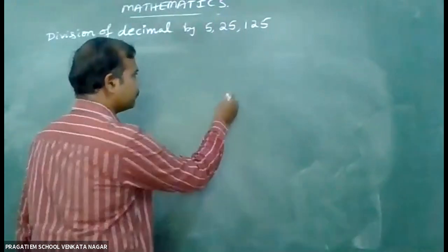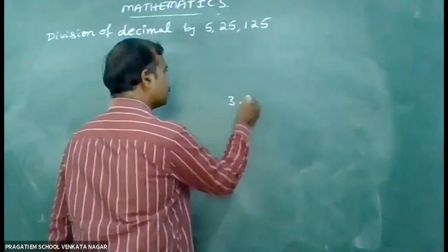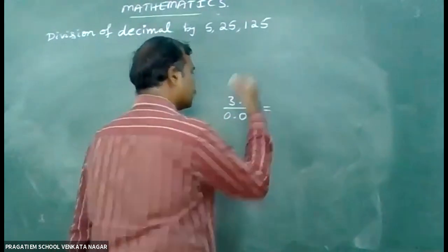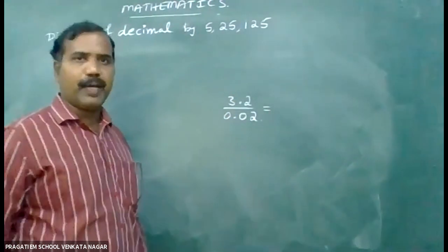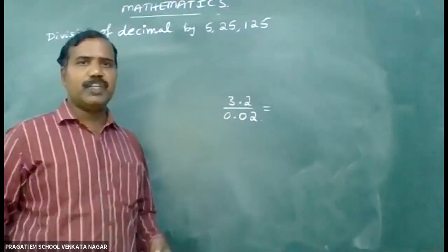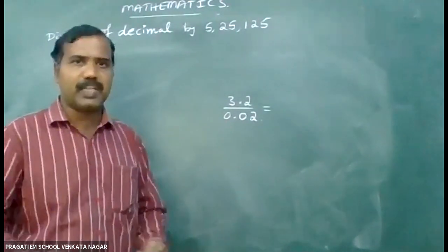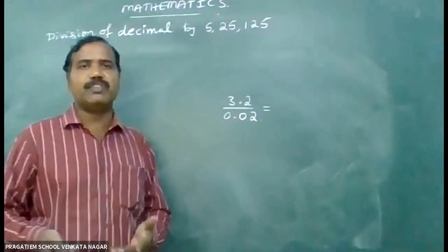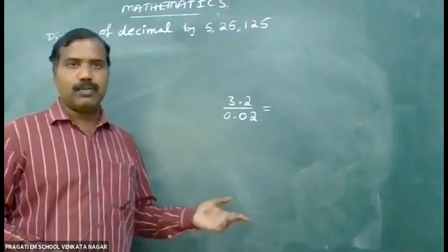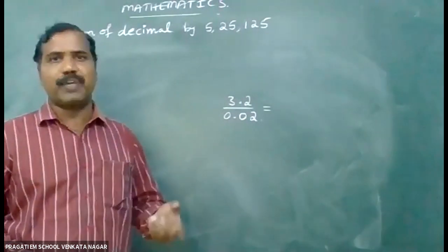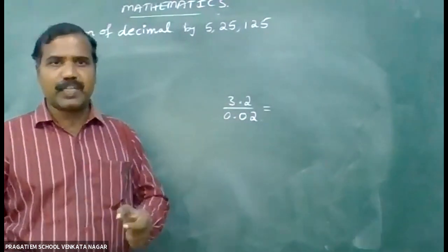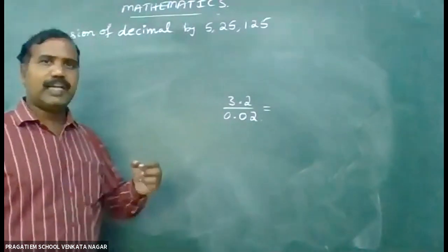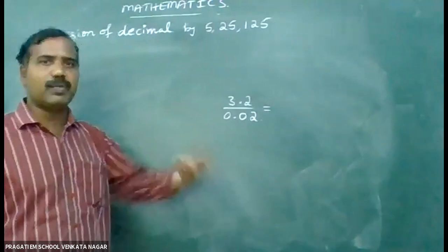See here: .2 divided by 0.02. We want to say the answer very easily, but without doing any division, we can't. But now I will explain some tricks with the help of which you can easily say the answer.